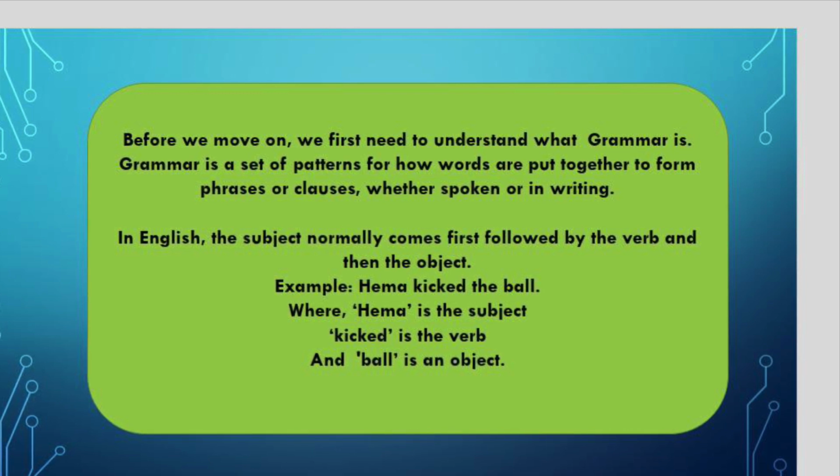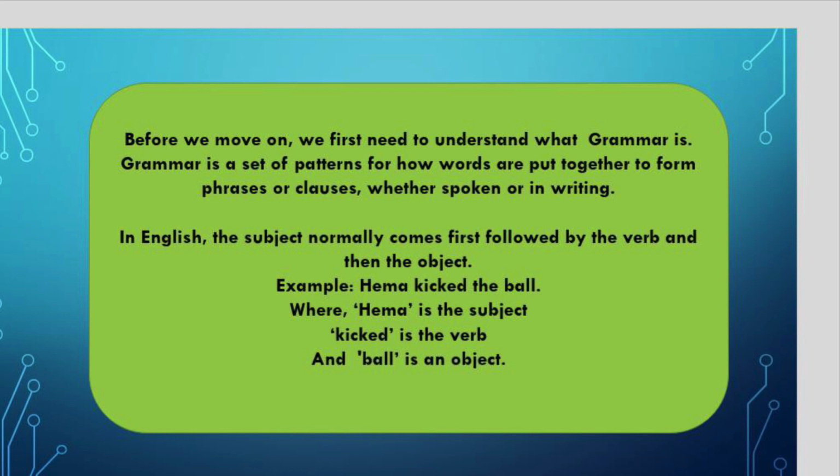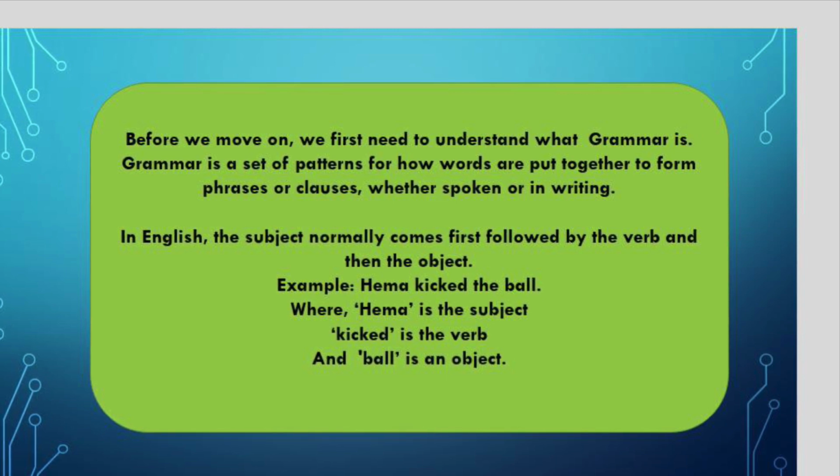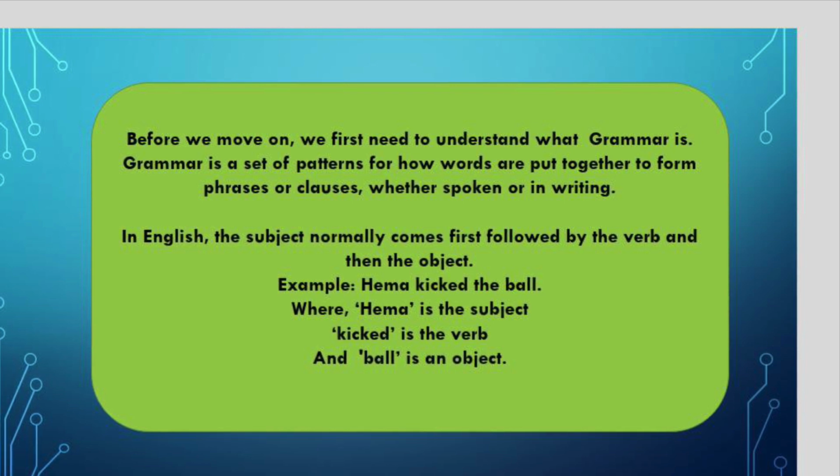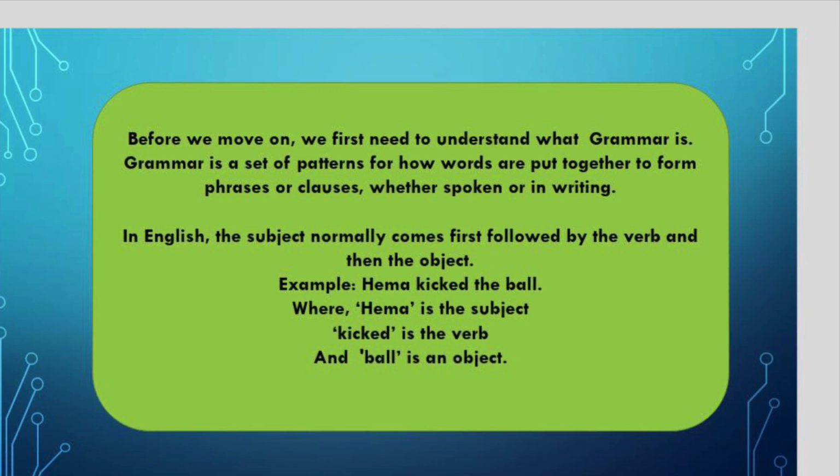So it is like saying, Hema, the ball kicked. So this is where we have to be very careful. Please remember, in the English language, it is the subject that normally comes first, followed by the verb and then the object.